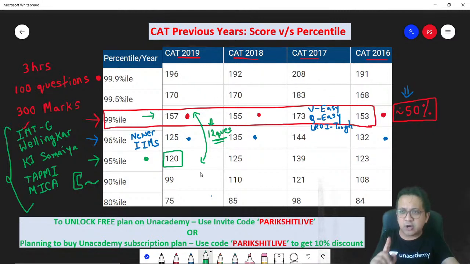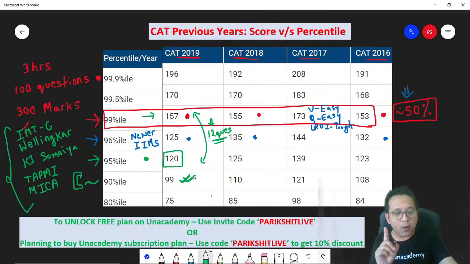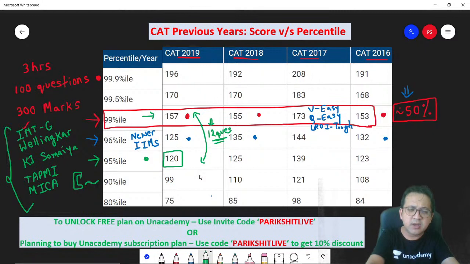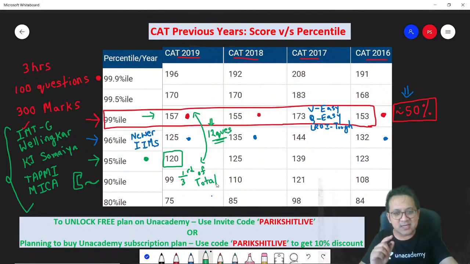So, even if you are not doing very well, don't lose hope in this last 7 weeks remaining. You still can prepare and get around 99. 99 was out of 300. I don't want you to look at it as an absolute score. Rather, look at it as 1/3 of total. This is 1/3 of total. So this year, even if you are able to attempt 1/3 of the total, you might end up with some of the good colleges in the country.